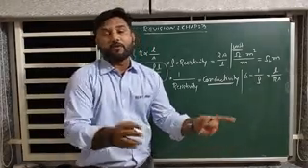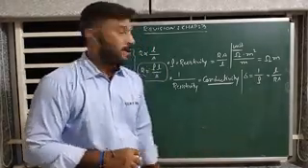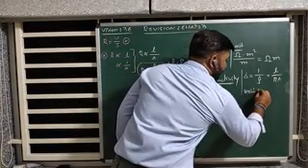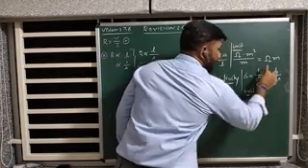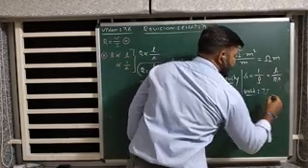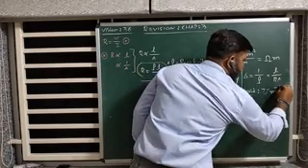Obviously the inverse of the unit of resistivity. So it has the unit ohm inverse meter inverse, that is mho per meter.